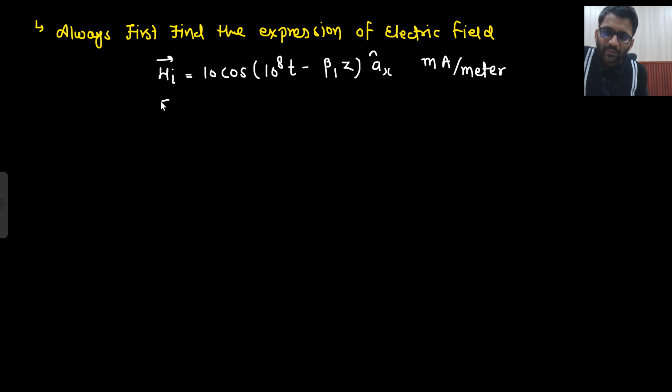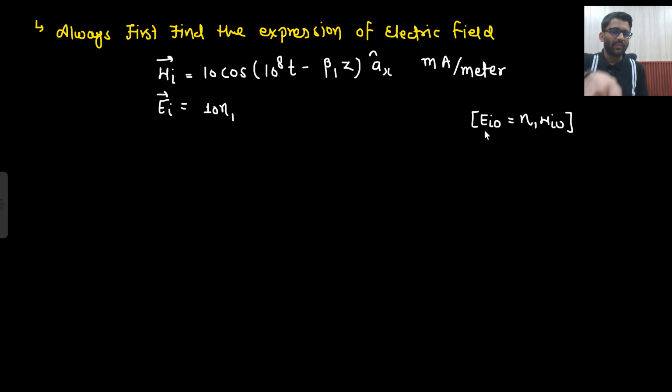From this magnetic field expression, I need to find the electric field expression now. So how will I find that? Tan into eta 1. Why is that so? Because E incident is equal to eta 1 H incident, right? Eta is equal to E by H. So from there E incident is equal to eta 1 H incident. Very easy. So tan into eta 1.